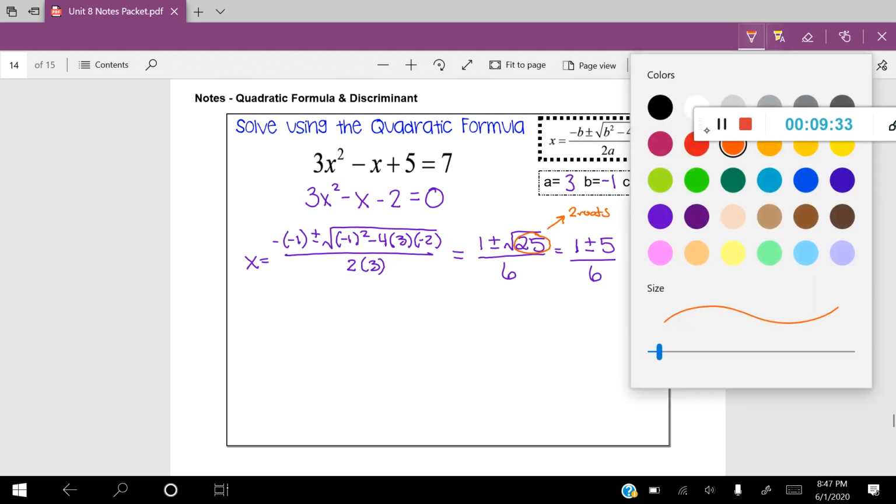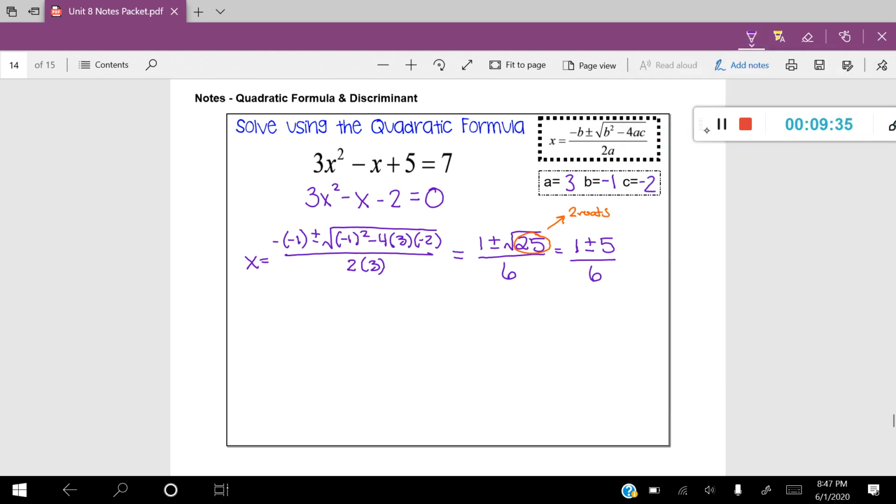So looking at the problem, here's how you're going to determine your 2 roots. I'm going to take 1 plus 5, which is 6, and then 6 divided by 6 is 1. So one of my roots is going to equal 1. The other root is going to be using the other operation. 1 minus 5 is -4, and -4 divided by 6 is x equal to -2/3. And those are the two locations in which your graph is going to cross your x-axis.